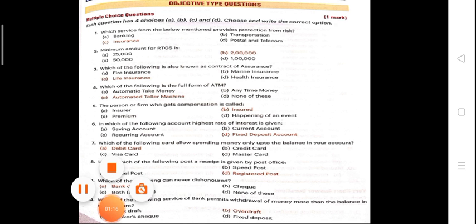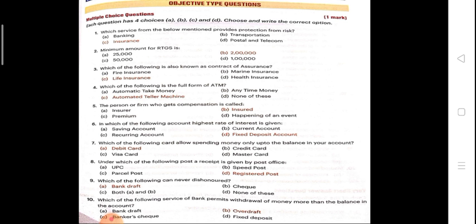Now, which of the following is the full form of ATM? Students, I hope you all know the answer. The answer is automated teller machine. Fifth: the person or firm that gets compensation is called? Insurer, premium, insured, or the happening event? The answer is insured, because the insured gets the compensation after any risk.